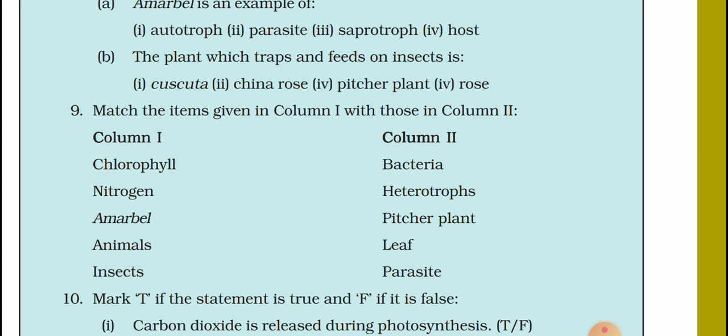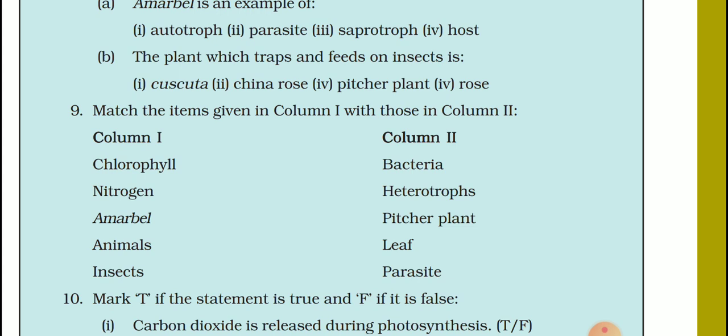Animals are heterotrophs because animals depend on other animals or plants to take their food. Now the last part is insect. Insect matches what? Pitcher plant, because pitcher plant is an insectivorous plant. It takes insects and has digestive enzymes to digest insects.